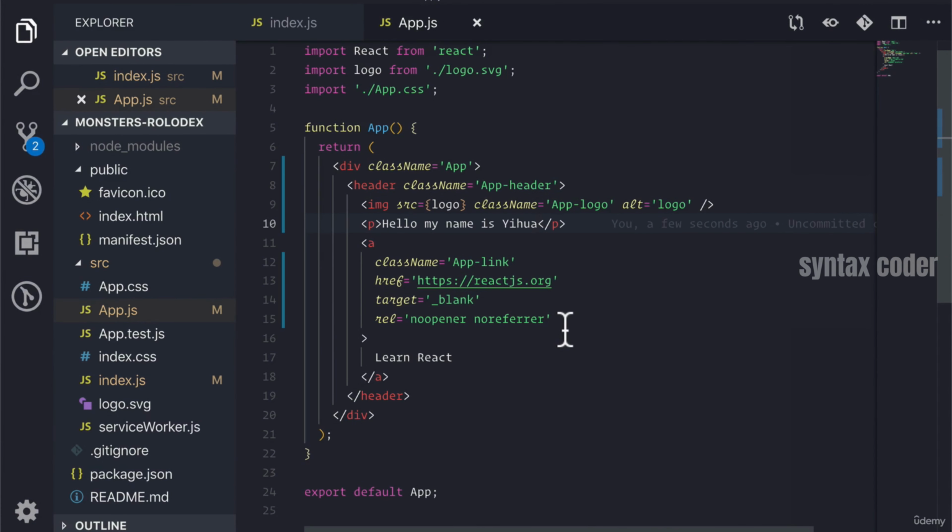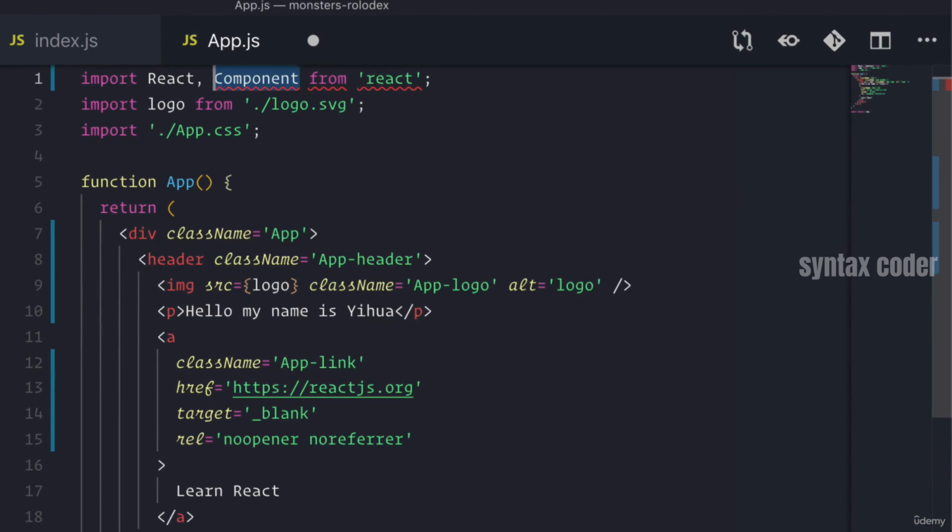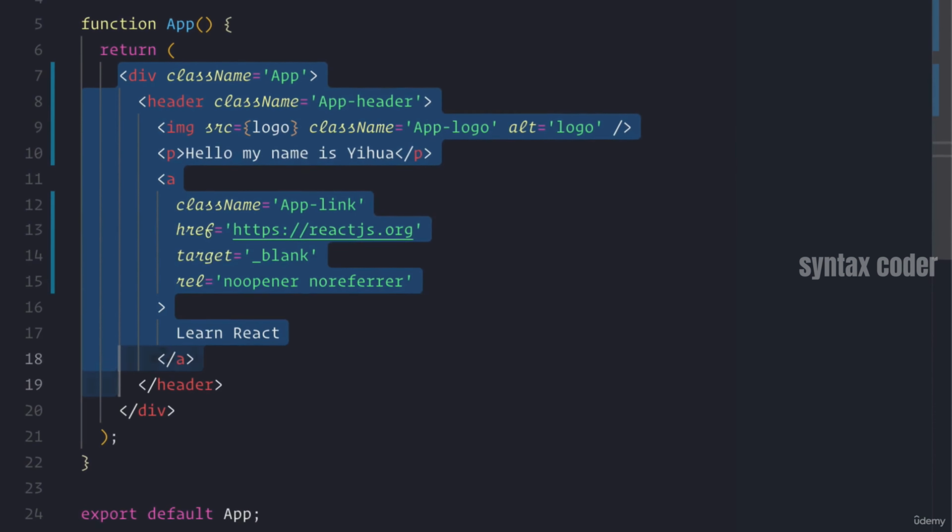We know that we can write functions that return HTML, but we can also write classes that return HTML. And the reason why we would want to use a class is because React has given us the ability to write classes that have a lot more functionality on them versus a function that returns some HTML. Now, let me show you this. In order to write a class, we've got to first import Component from React, and instead of this function App, I'm going to convert this into a class.